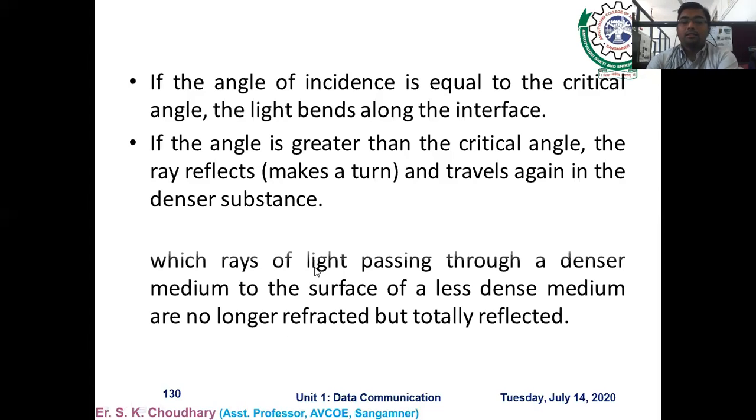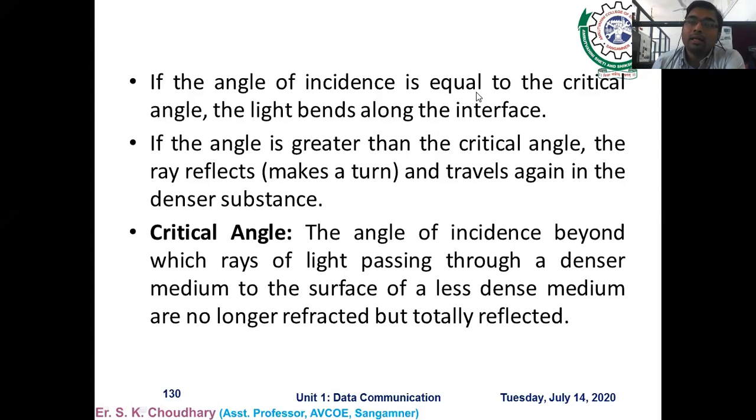See, what is the critical angle? The angle of incidence beyond which a ray of light passing through a denser medium to the surface of a less dense medium is no longer refracted but totally reflected. This angle is considered the critical angle. So whenever a light ray moves from a more dense medium to a less dense medium, and the angle of incidence is such that instead of refraction there is total internal reflection, that is called the critical angle. Okay.